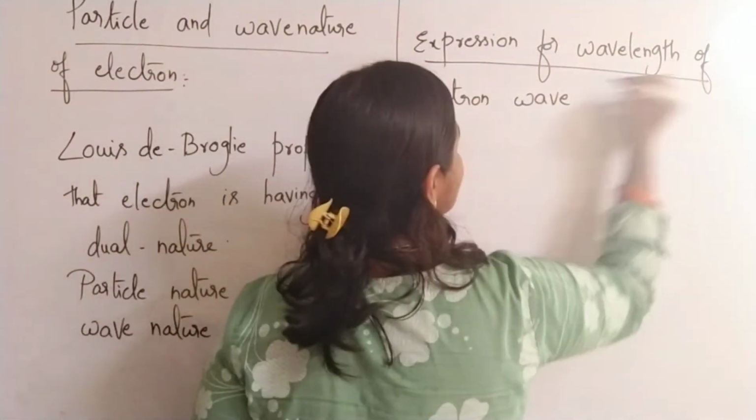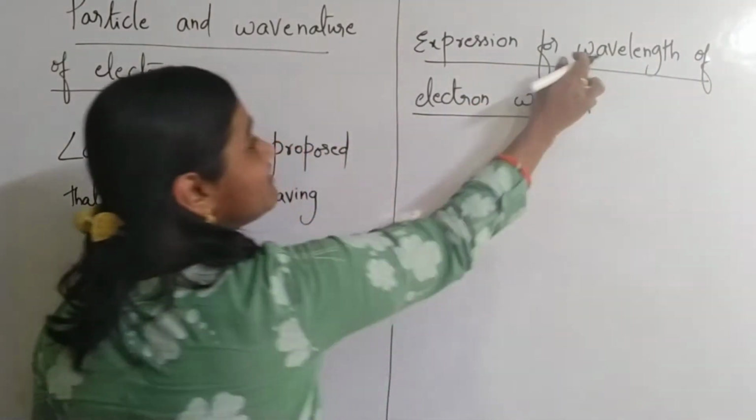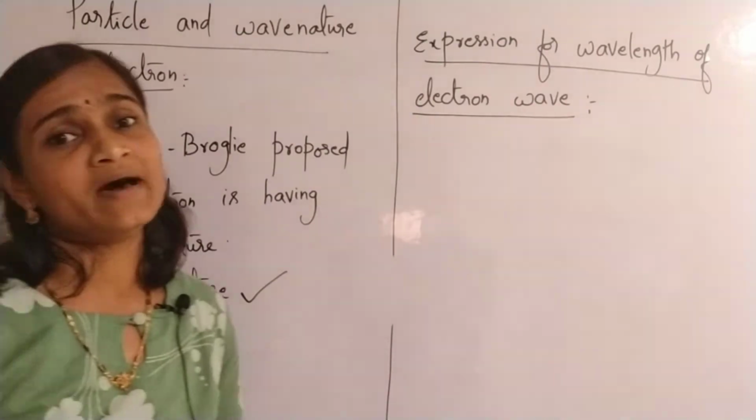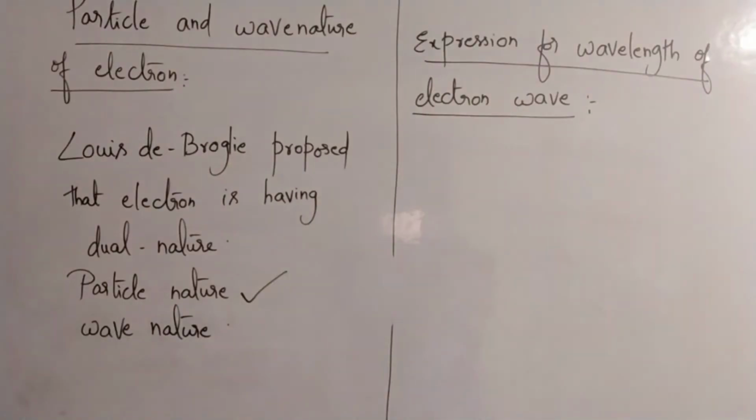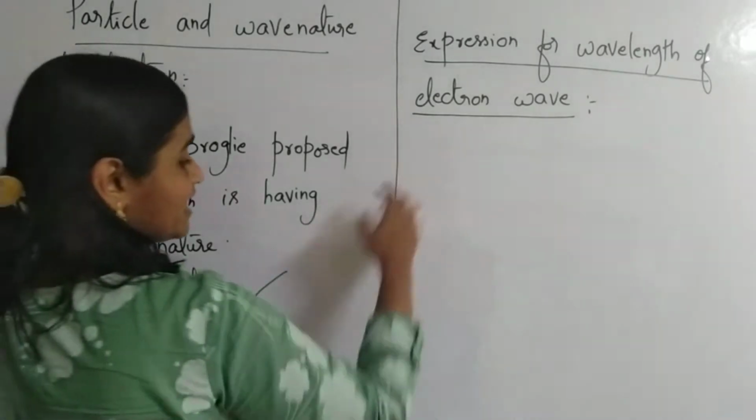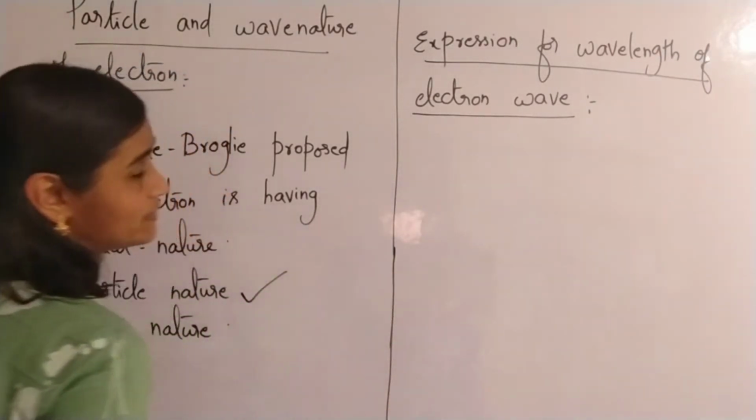So what expression he has derived? Means for wavelength. Wavelength means what? Lambda. Okay, to find the expression for wavelength of electron wave, how to derive that expression? Let us learn about that.